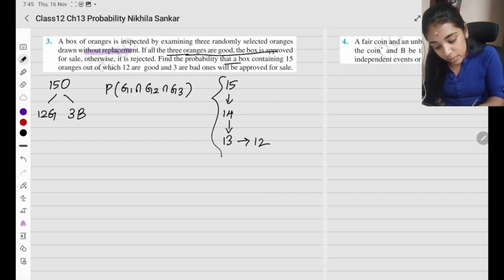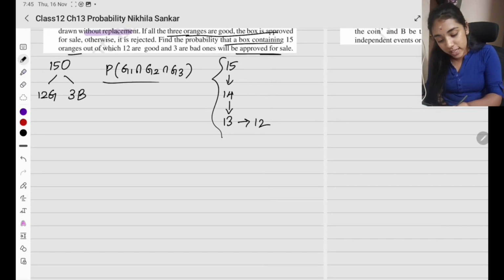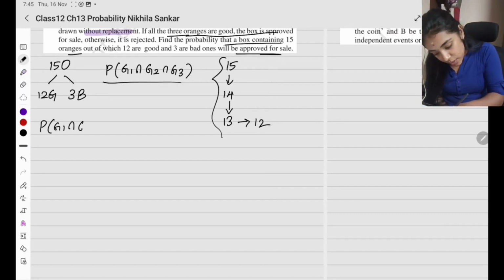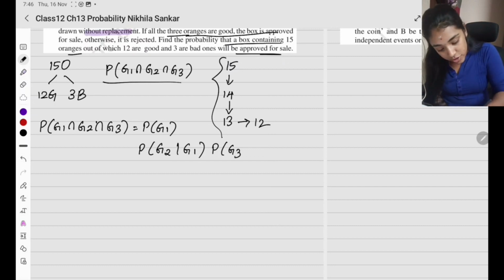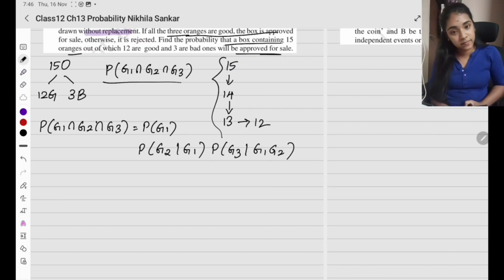Find the probability that the box containing 15 will be approved. Approvedனா என்ன அர்த்தம்? எல்லாமே குட்டா இருக்கும். So, what is the probability going to be? Probability of G1 intersection G2 intersection G3 is going to be probability of good orange 1 times probability of good orange 2 given that you have already chosen a good orange 1 times probability of good orange 3 given that you have already chosen 2 good oranges.